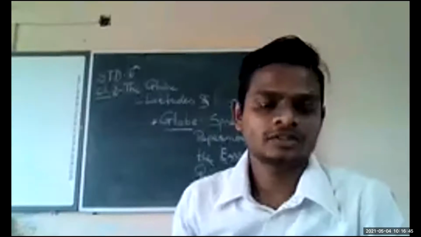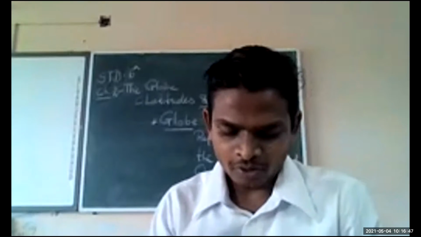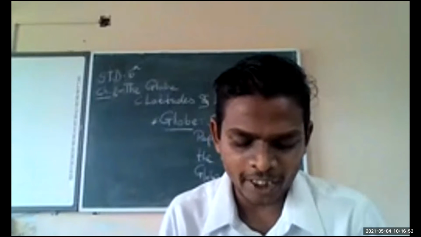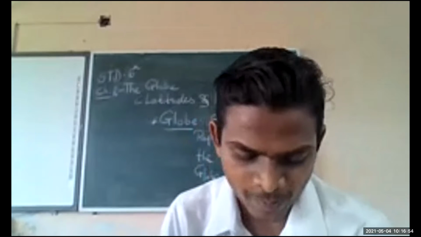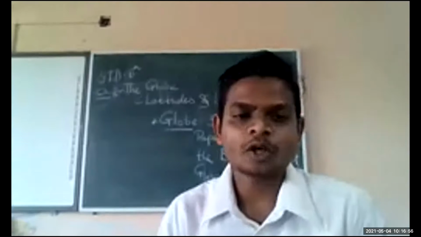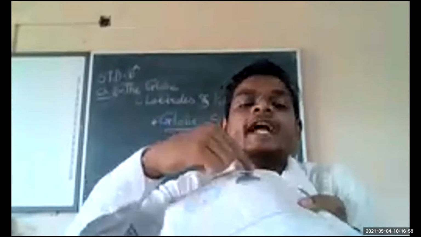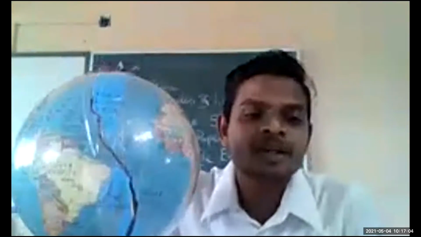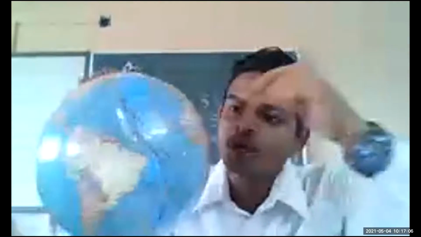On a flat surface, with reference to another place, it is easy, but it is difficult to locate a place on a globe because of its spherical shape. On a spherical shape, it is very difficult to locate.